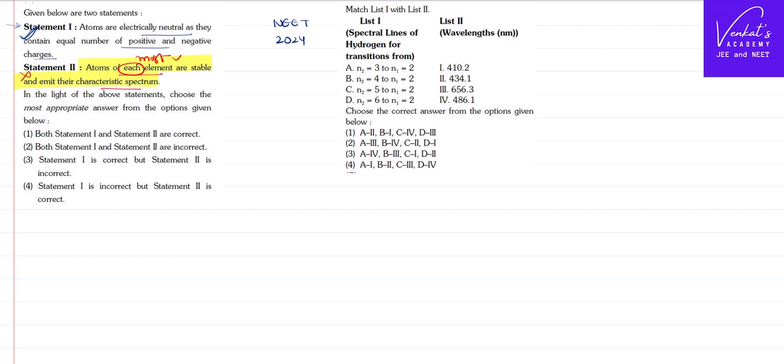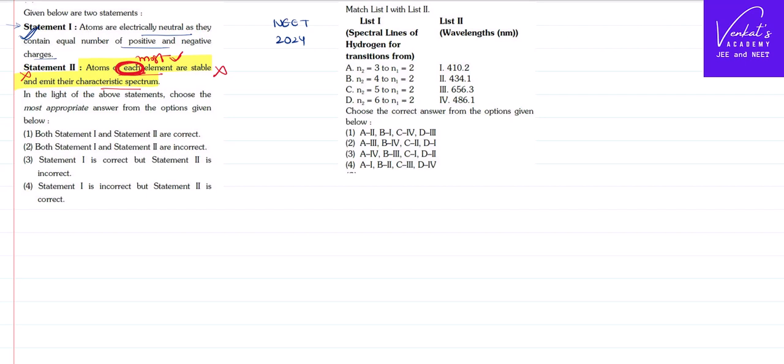Thus this question became a big controversial question. Even the Supreme Court made a committee on this, with Delhi IIT, and they have also said the same. The problem is the old textbook said that each of the elements is stable, but the new NCERT textbook says that most of them are stable. So we'll stick to the answer that most of them are stable. Each of them being stable is not guaranteed. So this second statement is wrong.